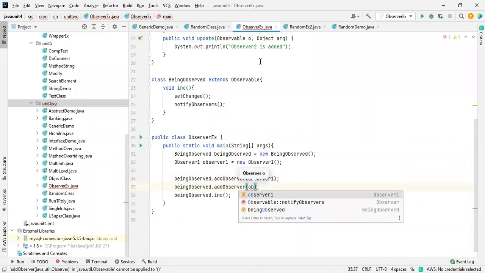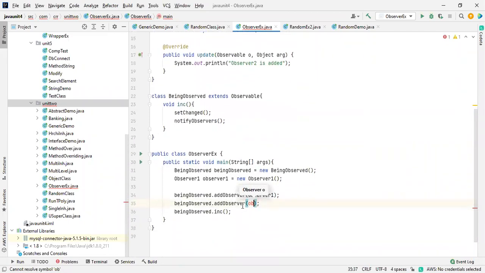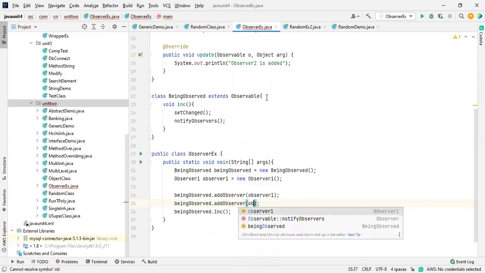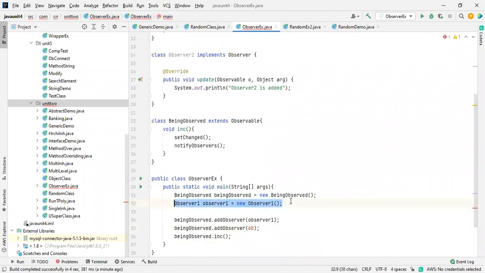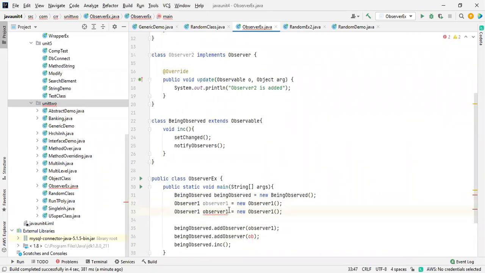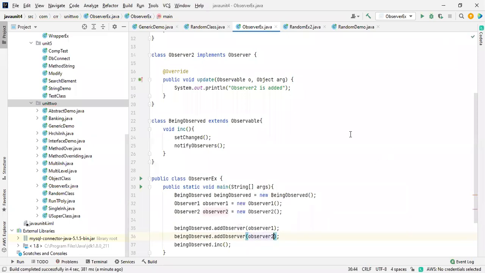Did I change anything? Observer2 implements Observer, right? I didn't change the name for that. Here I need to create an object, sorry, I forgot that one. This is observer2, and it is also a second class, so that's why we need to create it. Now it looks good. So now I'm going to add observer2. Now let's check it out. So this observer is also being observed.